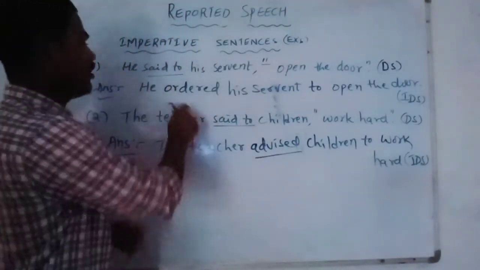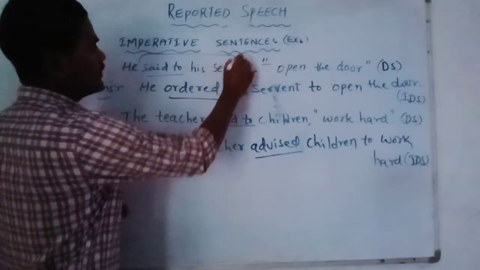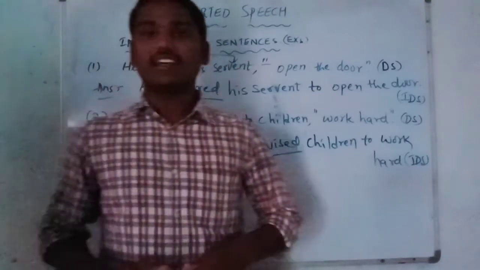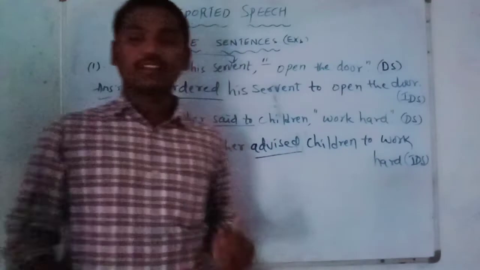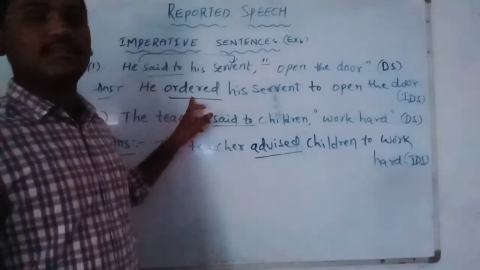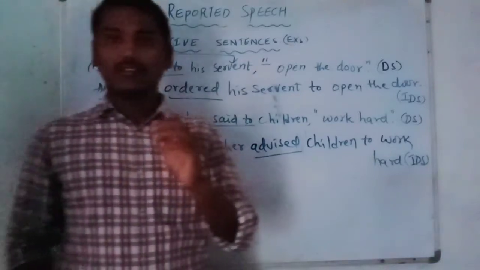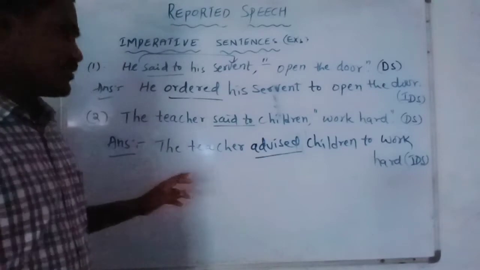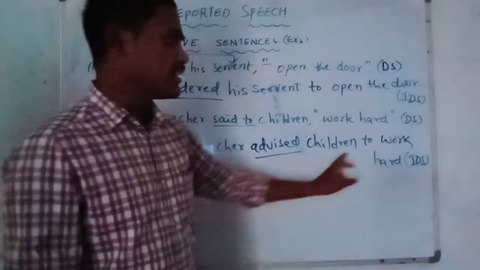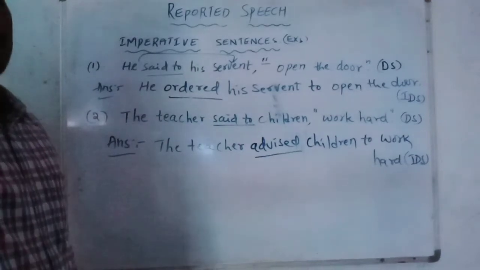Okay, here we use order because here the relation is authority and servant. So always authorities give orders to their servants to do. So definitely that's why we write the word ordered in indirect speech. Okay students, I hope you understood. And the teacher advised children to work hard. So this is the answer for that question.